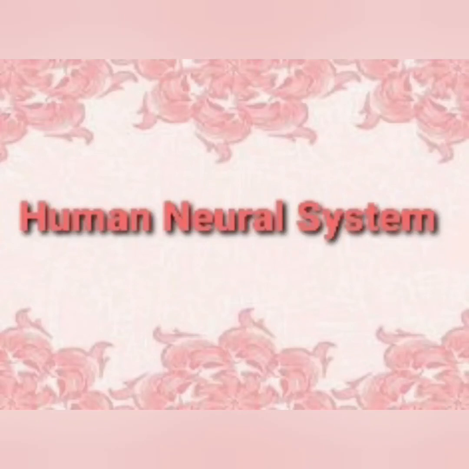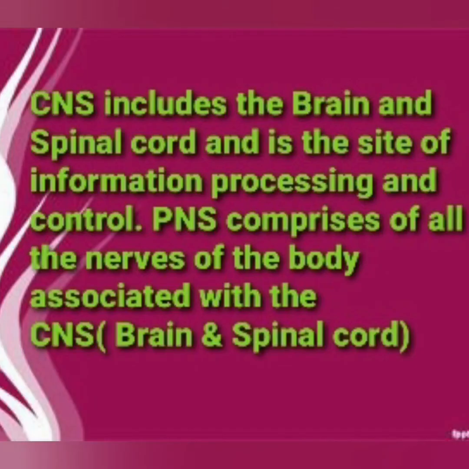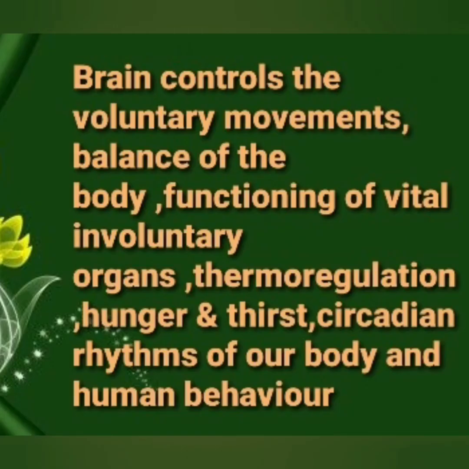Human neural system. The human neural system is divided into two parts, namely the central neural system or CNS and the peripheral neural system or PNS. The central nervous system includes the brain and spinal cord and is a site of information processing and control. PNS comprises all the nerves of the body associated with the CNS.